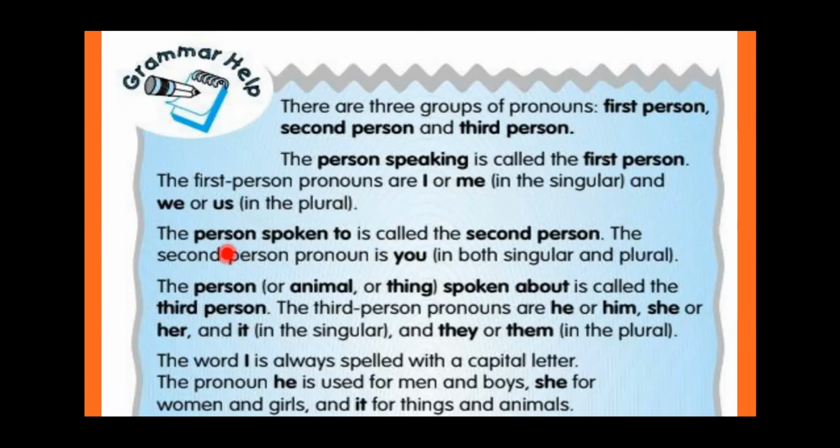Now next, the person spoken to is the second person. The second person pronoun is you. You is used for both singular and plural. You are a good girl. When I'm talking to somebody, I'll say you are very good.